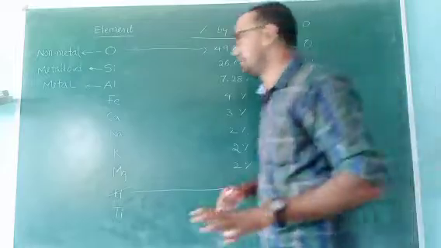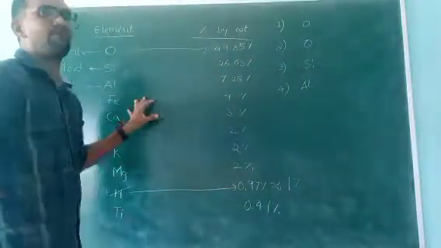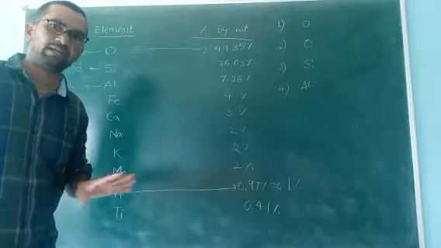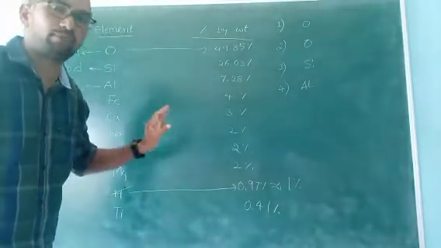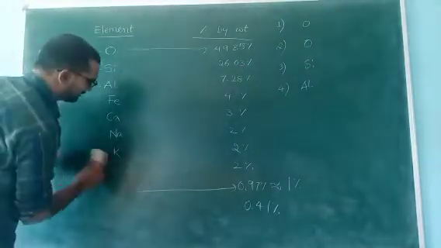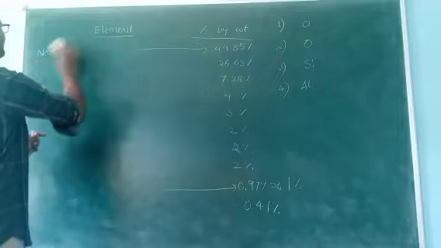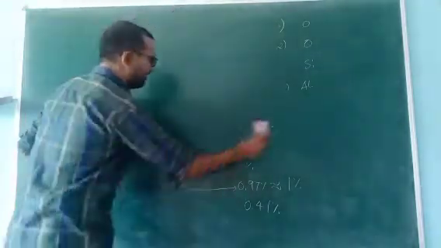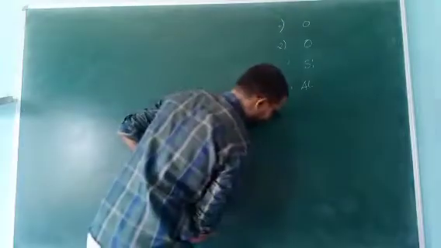Ready? This type of question will be asked in the examination. Remember, all of you. This is about the abundance of elements in the earth's crust. Now, the next concept is atomicity. What is atomicity? First, write the definition, all of you.